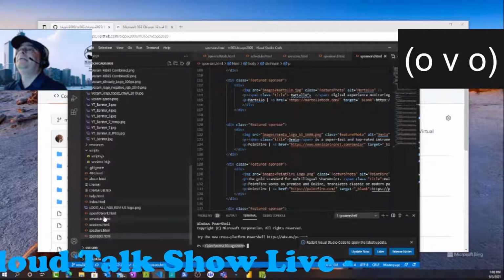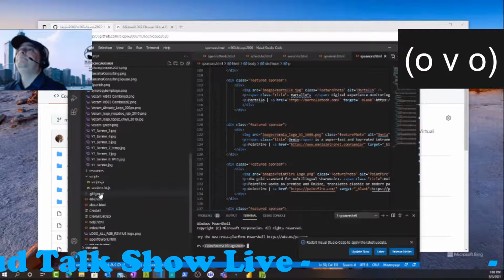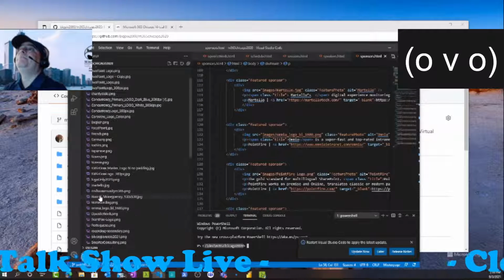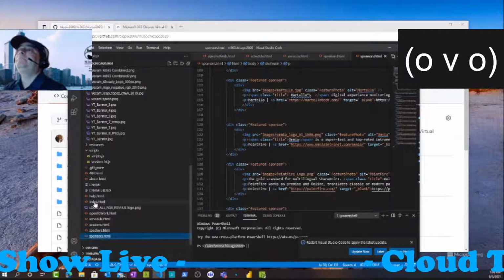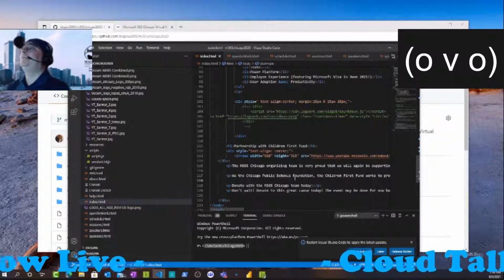Let's go look at maybe the main page, right? Where's index? So the next thing I need to learn is how to code. How to code? Well, not really. All you have to do is know how to type.